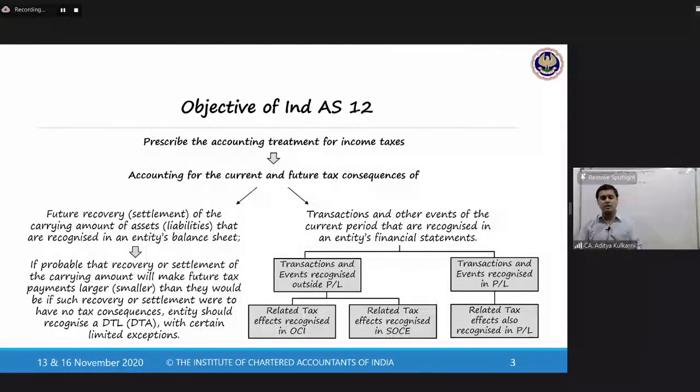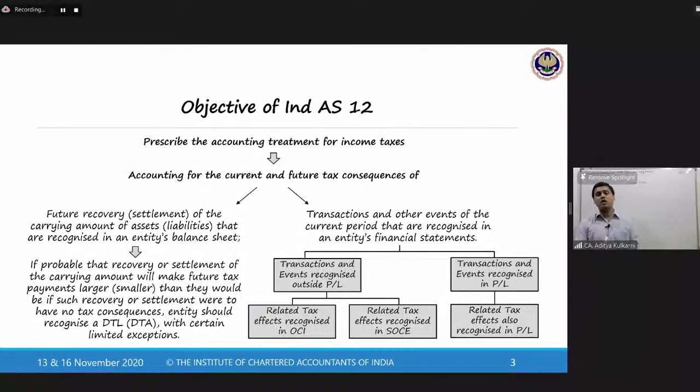You have a branch outside India. On that, you will be levied income tax. The income that is generated by the branch is taxed under the income tax laws of that country. So therefore, that tax also will be covered under income taxes. Dividends that are distributed, that also is an income. So the dividend distribution tax also will be covered.